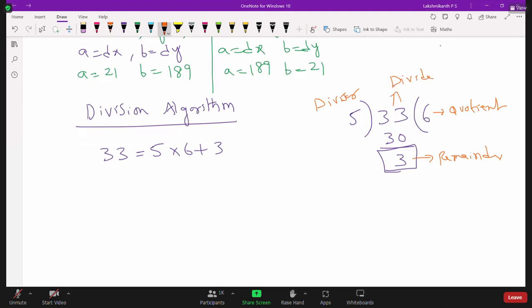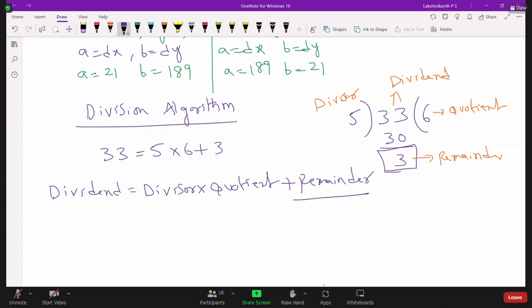So now from this we can write dividend is equal to divisor into quotient plus remainder. This is how we write.